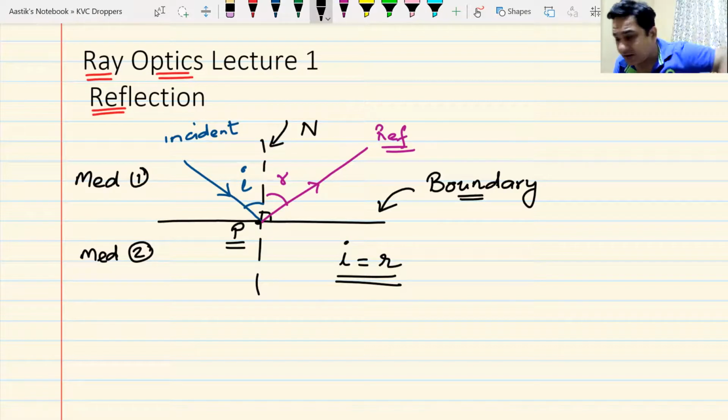Incident ray, reflected ray, angle of incidence, angle of reflection, medium number 1, medium number 2, boundary, and the point of incidence. These are the things that you should remember about reflection. I hope you have noted it down. Yes or no?